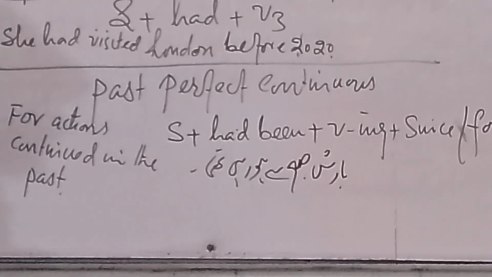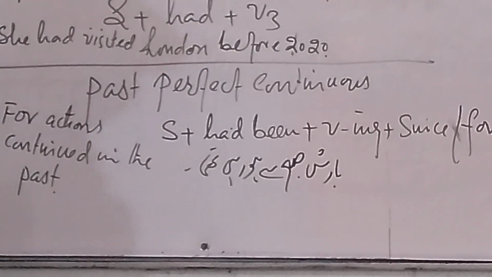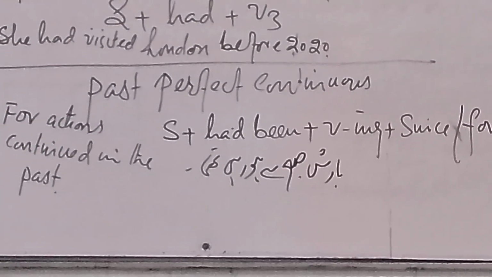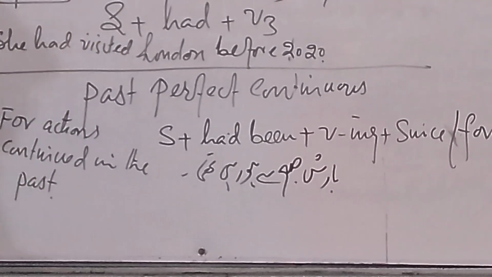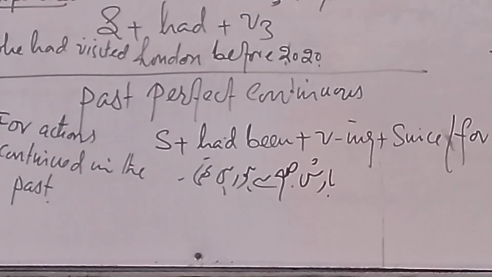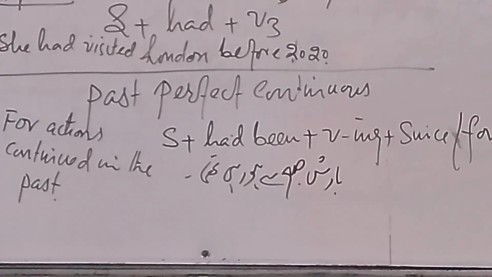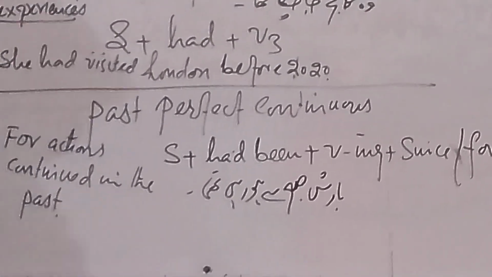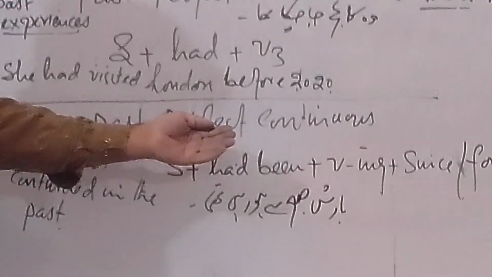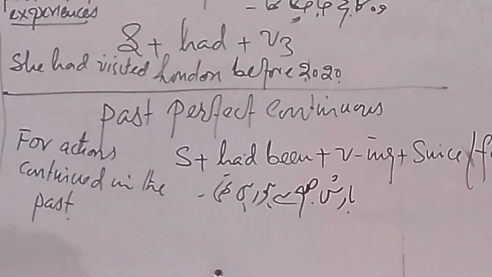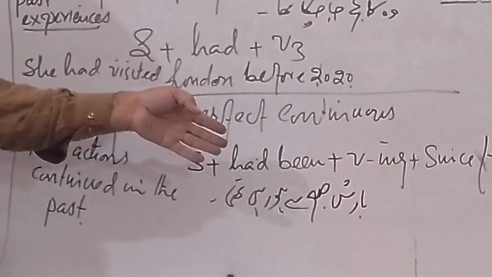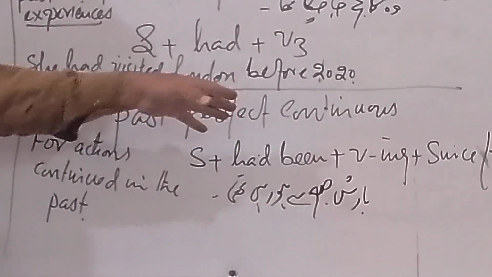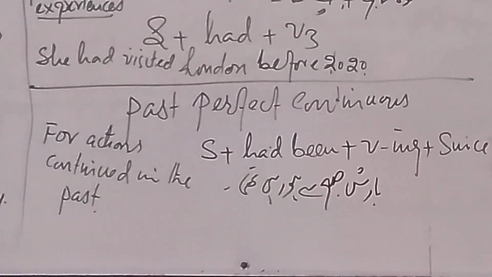I had been teaching for 10 minutes. We had been listening to our teacher since 12 or since 11:45. Clear? So we use since or for, and the structure is subject plus had been plus ing form plus since or for. Clear? That is the structure.